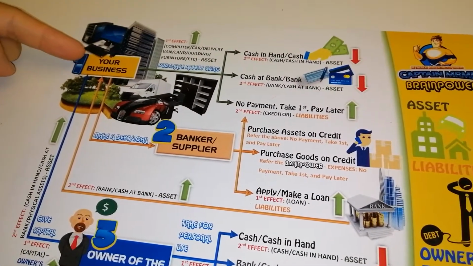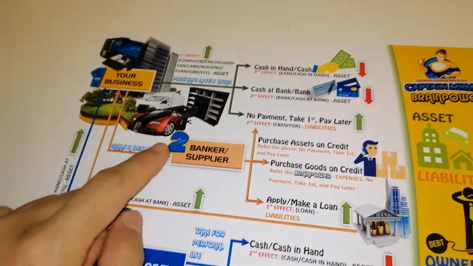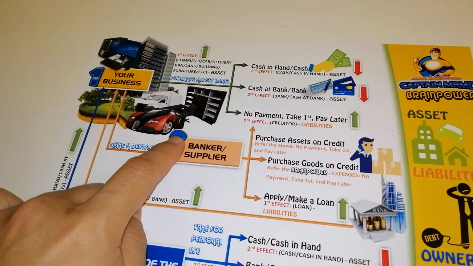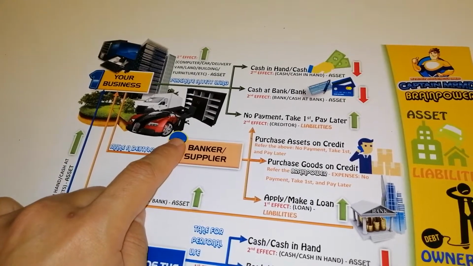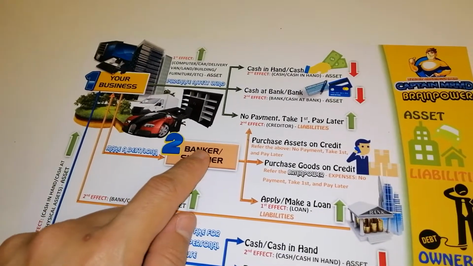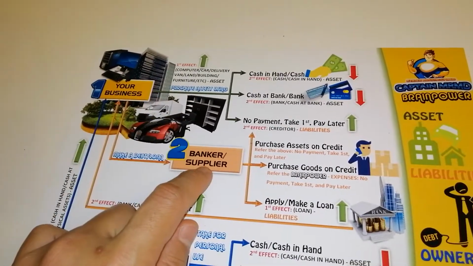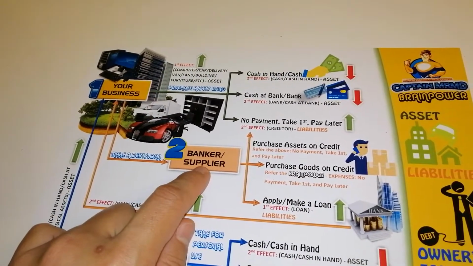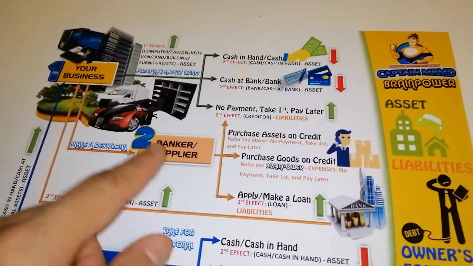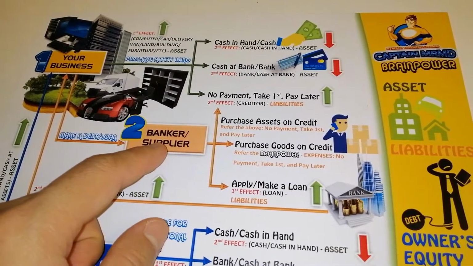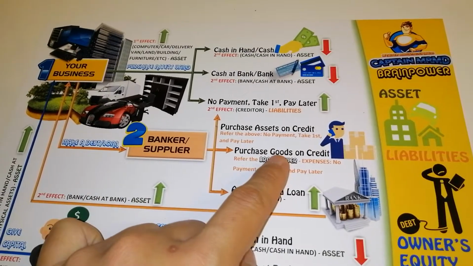Who are you? Business. With banker or supplier. So a banker is any financial institution like a bank that provides loans to your business. A supplier is not a banker. A supplier is a group, or we call it a vendor, that supplies goods.